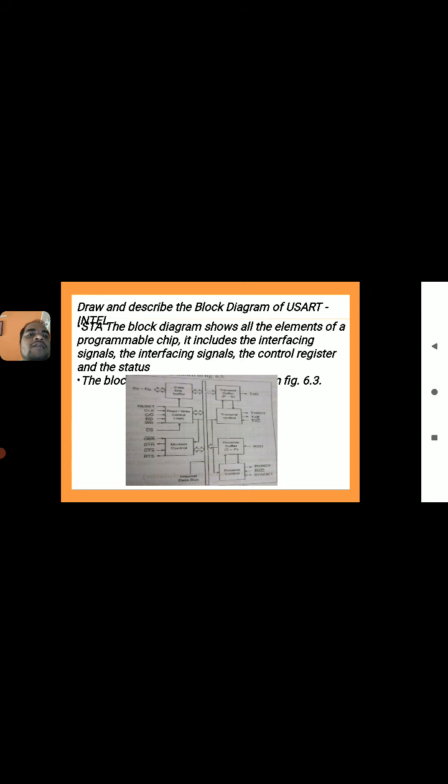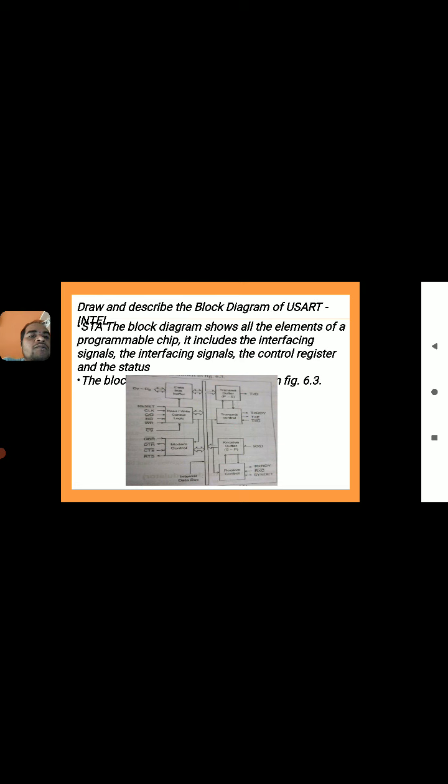Here we have the data bus buffer containing a total of 8 bits, D0 to D7, and the read write control logic has the pins called reset, clock signal, C/D bar, RD bar and WR bar. RD bar and WR bar are the read signal and write signal, active low signals, and CS bar is the chip select signal. In the modem control, 4 signals are present for sending and receiving. For the transmit buffer we use the transmit signal. For the transmit control we use 3 signals: transmit ready, TXE and TXC.